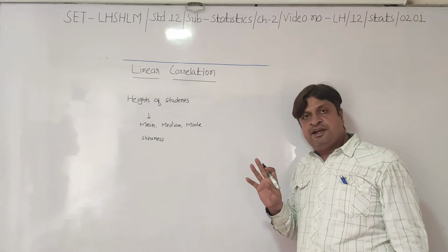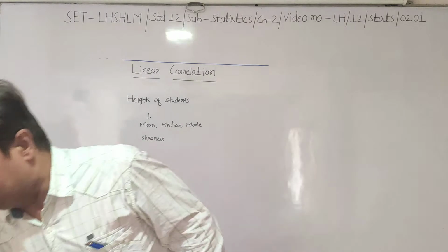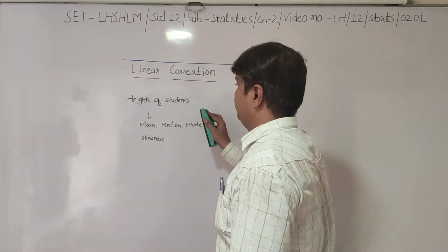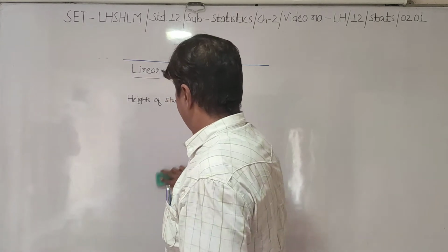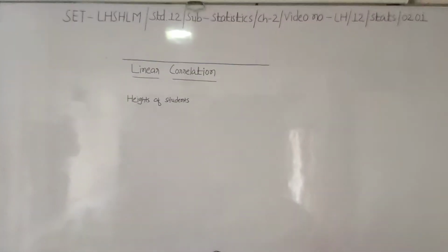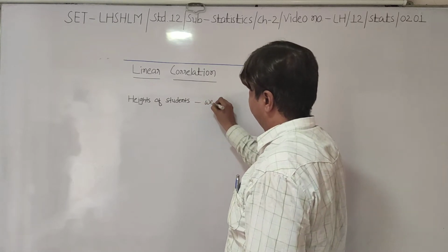Now suppose if there are two variables, then how to measure the relationship between these two variables? For example, along with height of students, you are given weight of students.